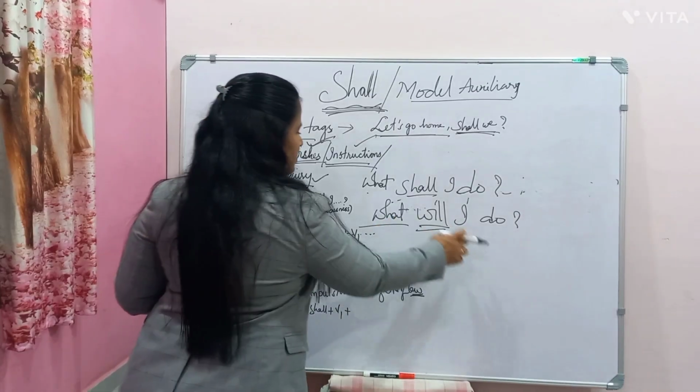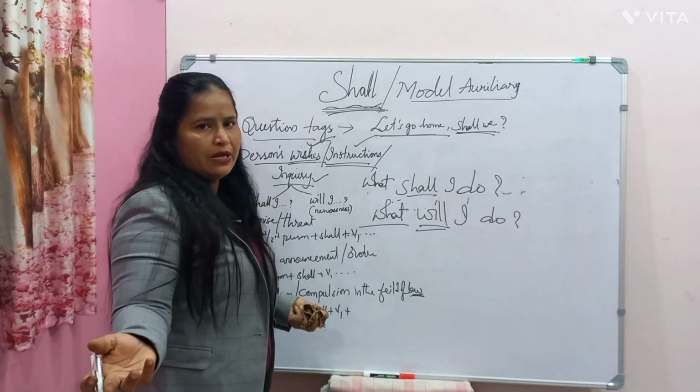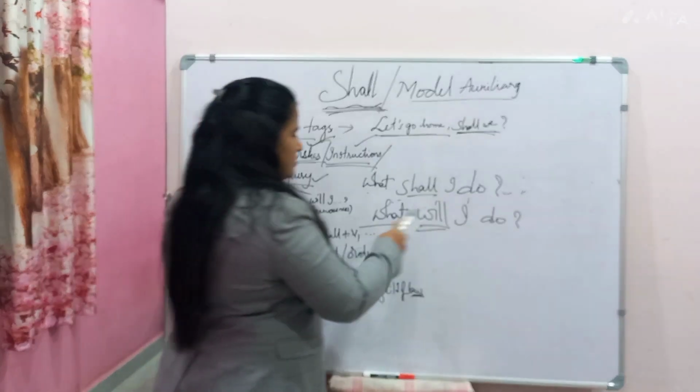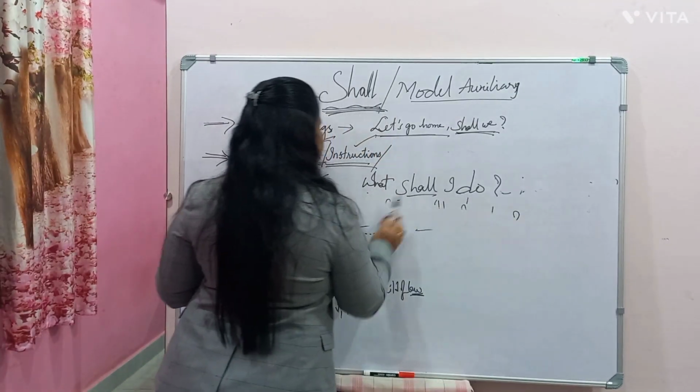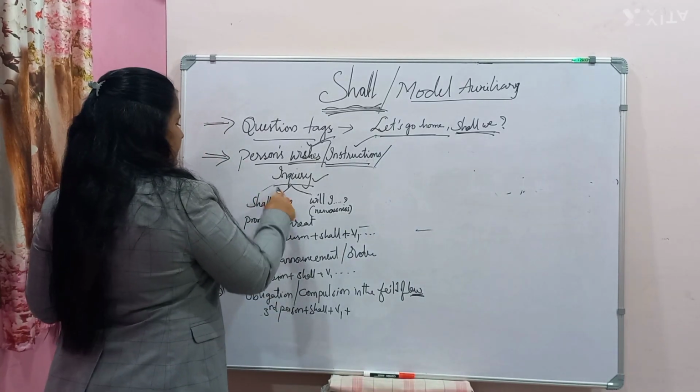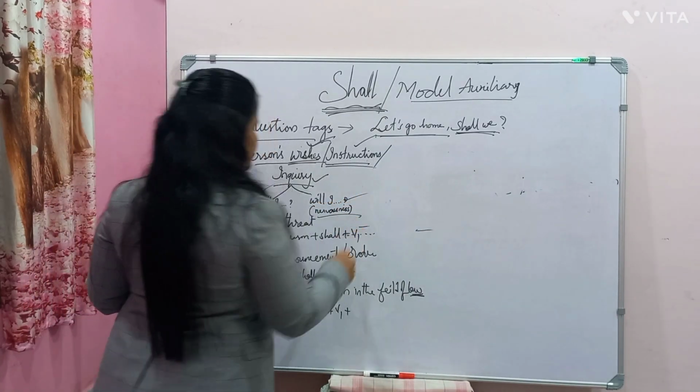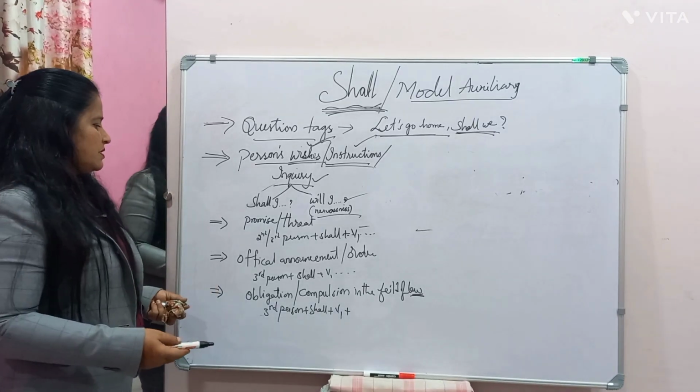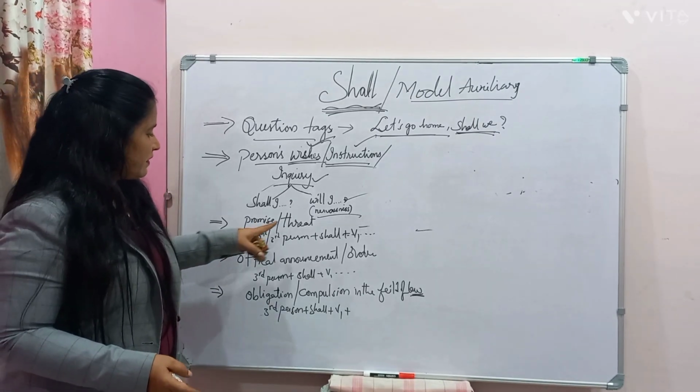So how will I do? It means I can't do it. So will has a different meaning and shall has a different meaning. Shall is used for inquiry, and will helps us to express nervousness. And sometimes it is used for promise and threat also.